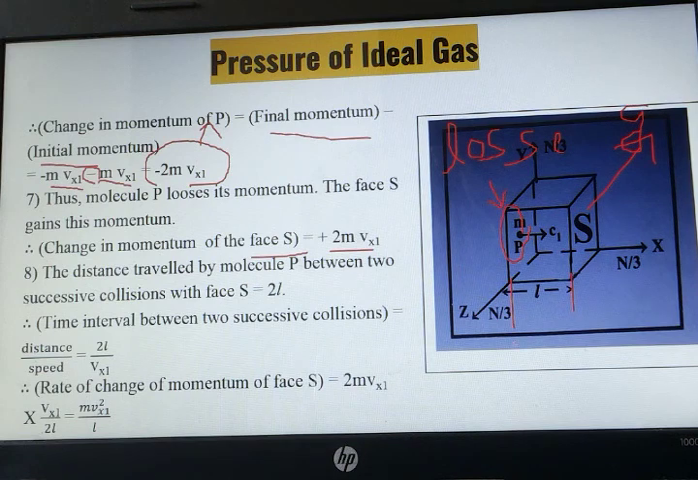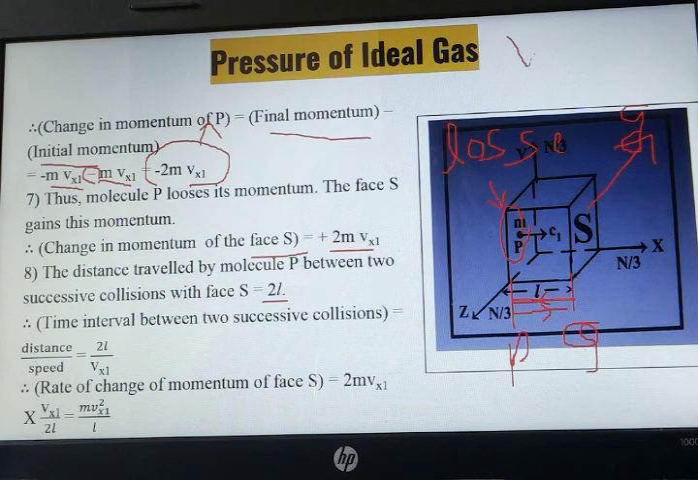Now try to understand point P and point S. P is over here and S is over here. So what is the distance between two successive collisions? The molecule will move from P to Q, then after collision it will move from Q back to P. If the distance from here to here is L, the distance between two successive collisions will be 2L.